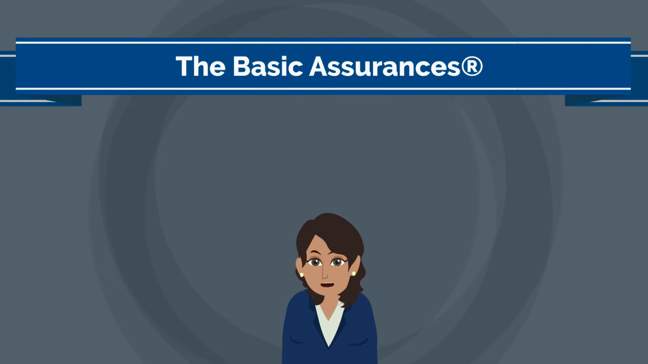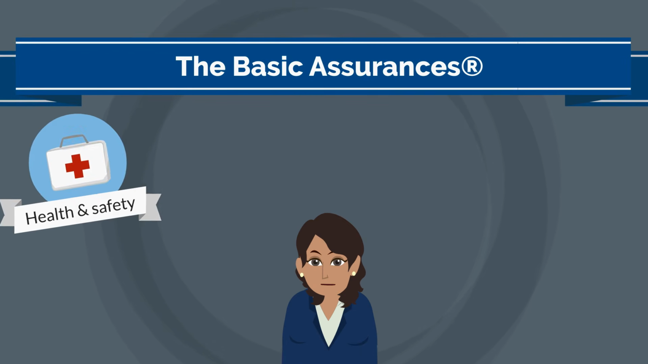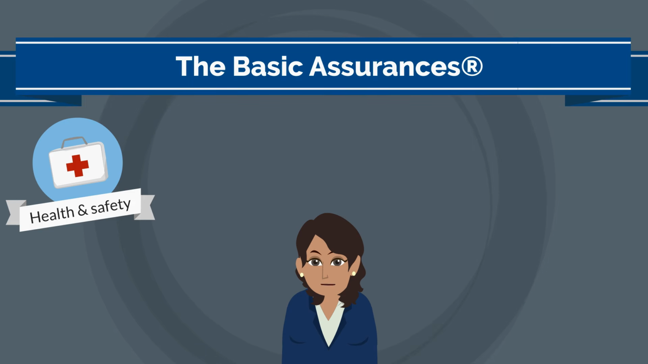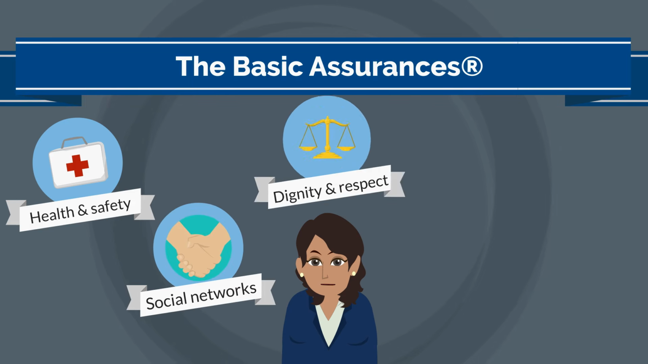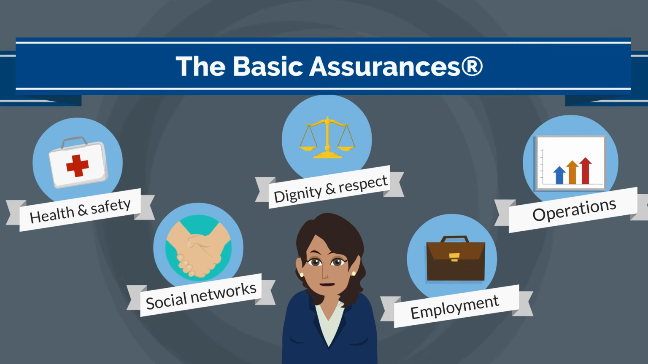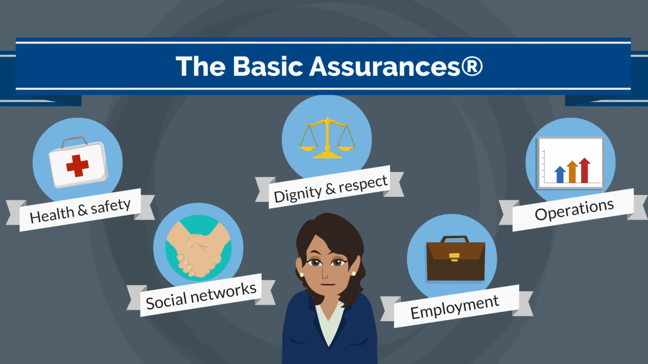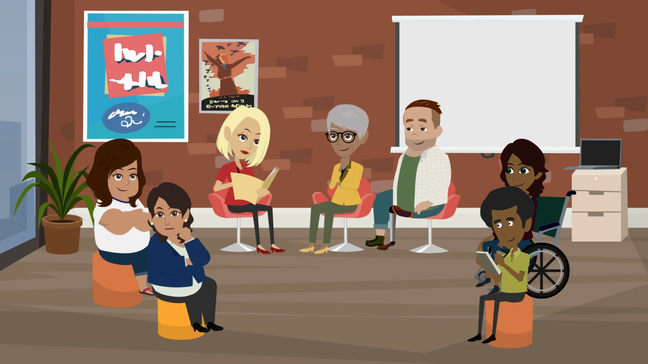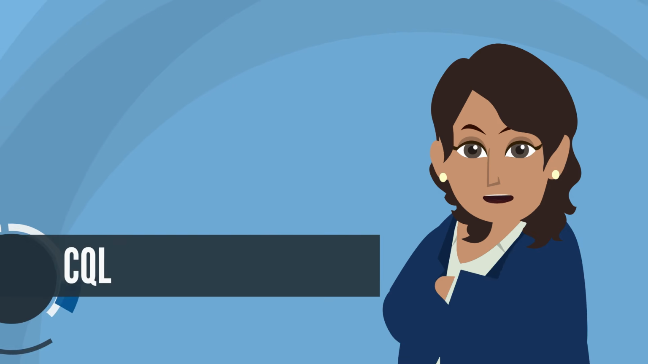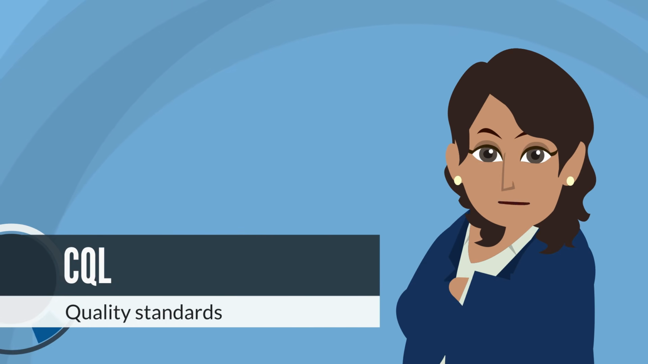It assesses successful operations involving health, safety, and human security, as well as areas such as social networks, dignity and respect, rights, relationships, employment, agency operations, and more. The Basic Assurances was developed by talking to a diverse set of stakeholders, including people with disabilities, provider organizations, experts in the field, and others. It's grounded in CQL's decades-long expertise in establishing forward-thinking quality standards.